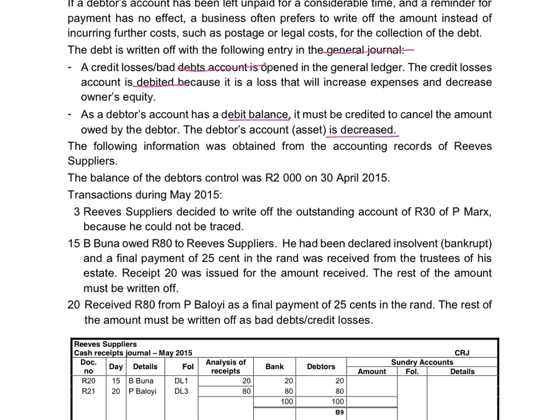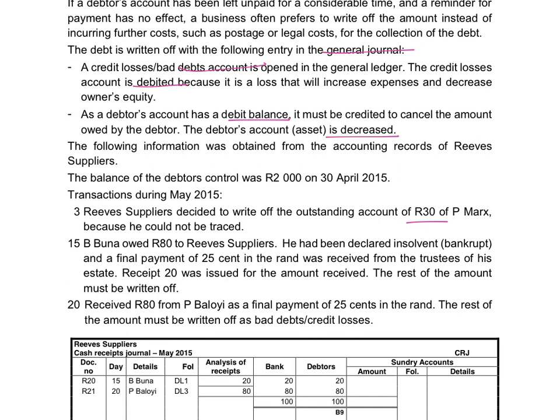The following information from the accounting records was received. Transactions during May 2015. Reef Suppliers decided to write off the debt of P. Marks, and the outstanding amount is R30 because they can't trace him. So the total amount will be written off.